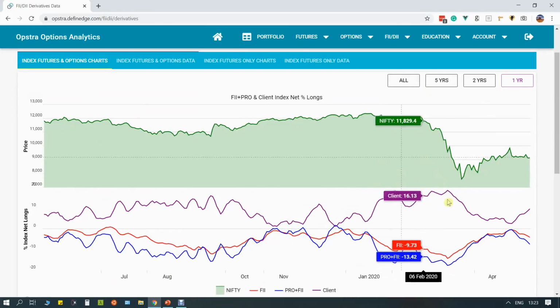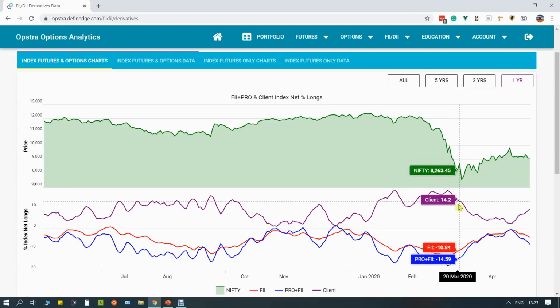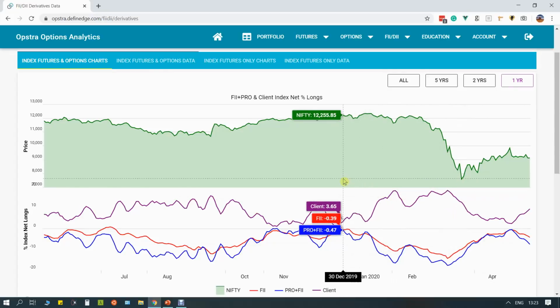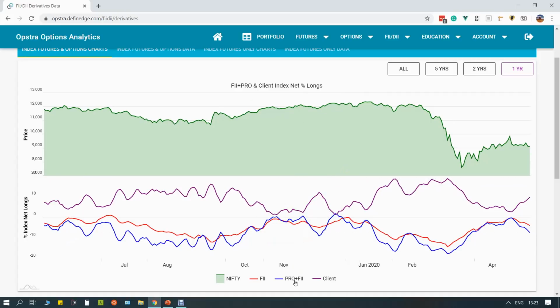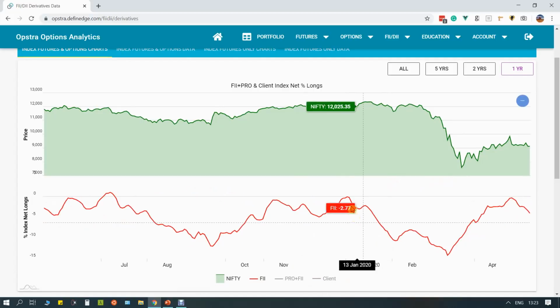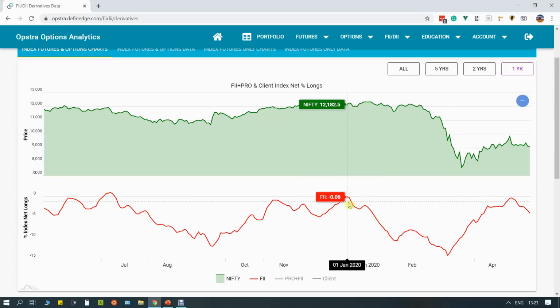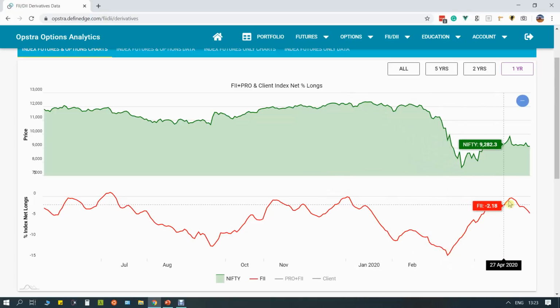As I showed you here, the reversal happened from 13th March. Around 13th March, the reversal of the positions happened. As I said, if you don't want to look at the Pro FI data, you can simply switch it off, and if you also don't want to see client data, you can switch it off. You can see with even more clarity that from here they went from long to short, and then they covered their positions.